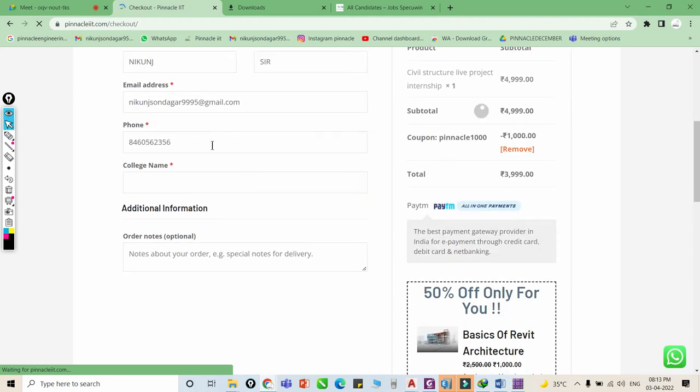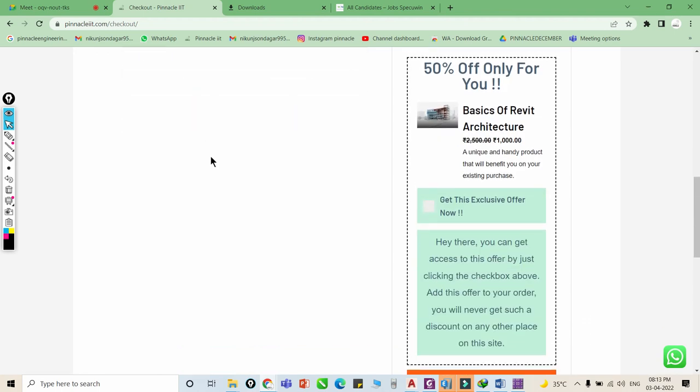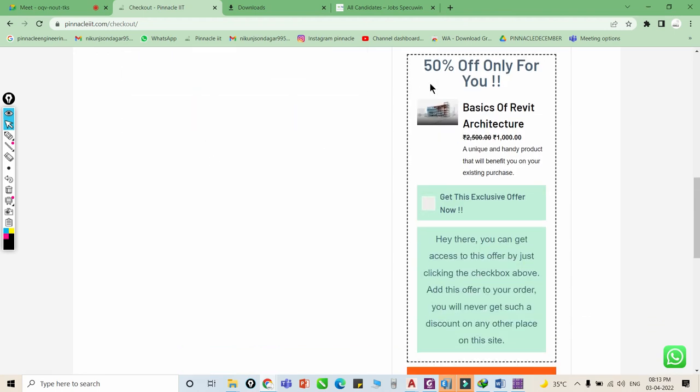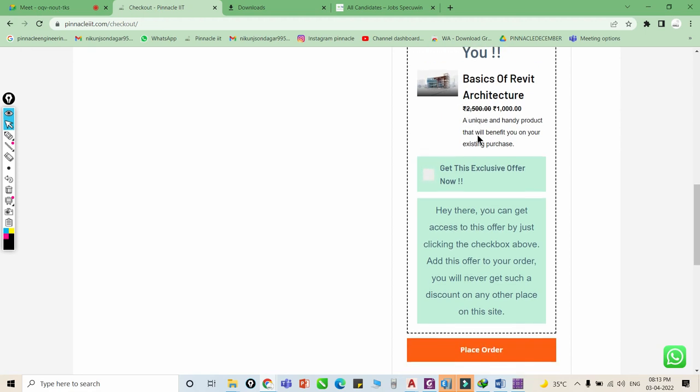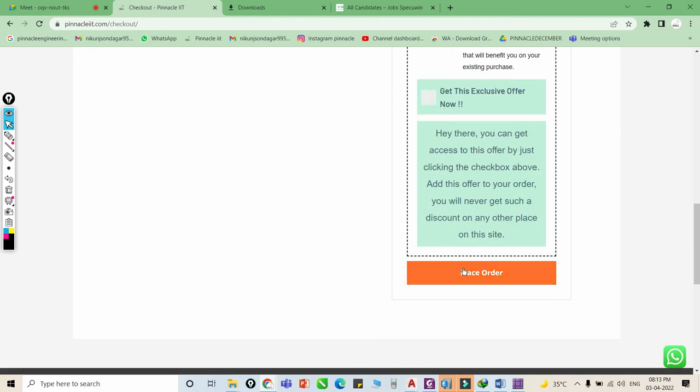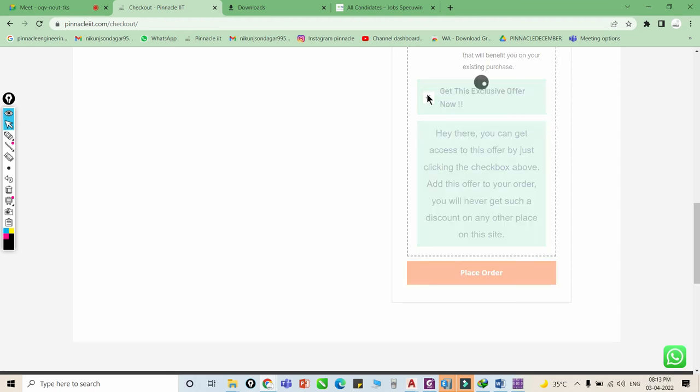Okay. So here fill all the details. For those who are in BTech, they can also buy Revit. We are providing a 50% additional discount on the Revit course. It is 2,500 base price, with a 500 rupees discount for all. But for those who are taking the structure course, we are providing an extra 50%. So you just select that, get this exclusive offer now, and then you will get those items. Place the order.